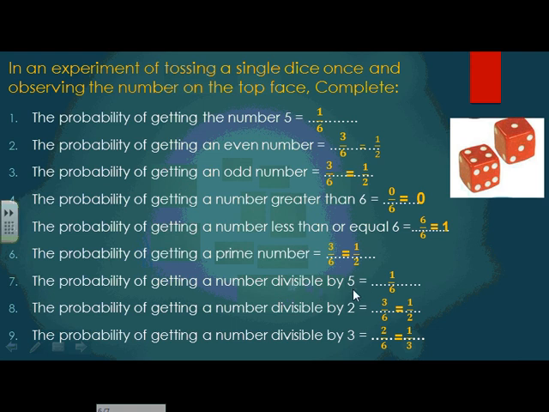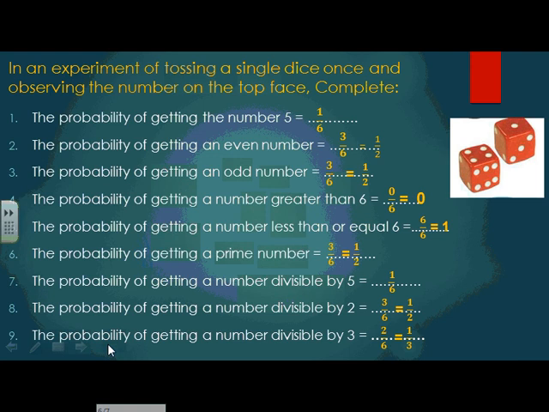Number 7, the probability of getting a number divisible by 5. What's the meaning of divisible by 5? I can divide it by 5. How many numbers can I divide by 5 inside the dice? Of course, only number 5. So how many numbers do we have? 1 over 6.